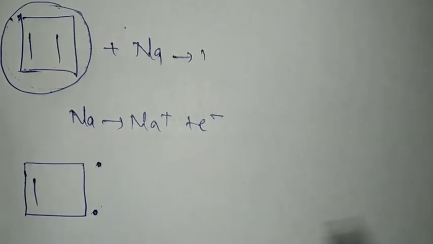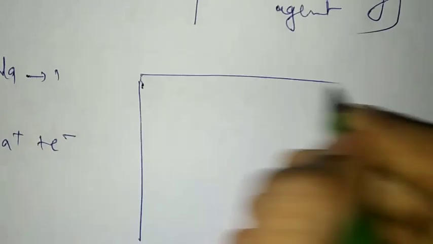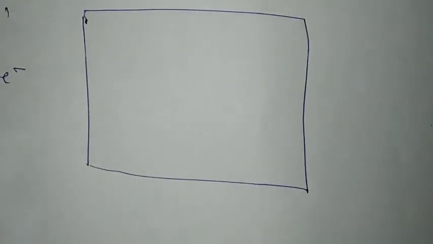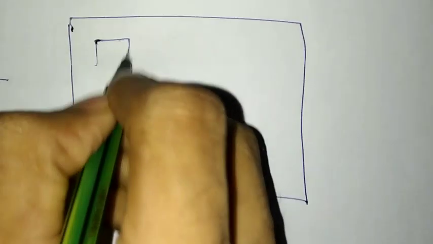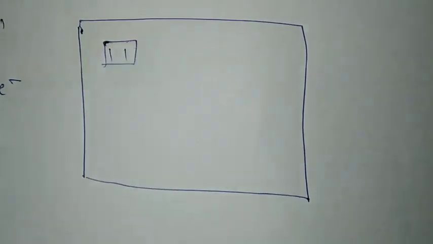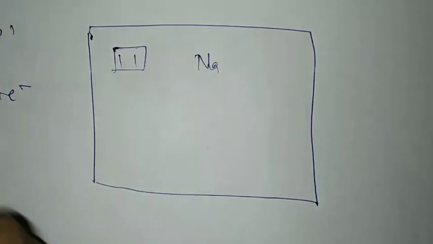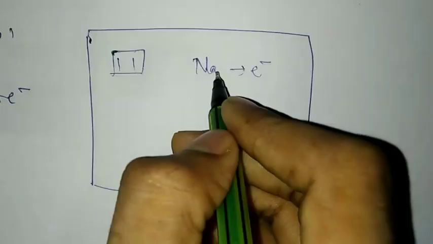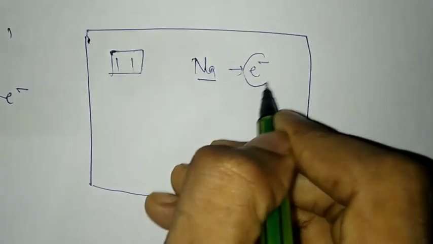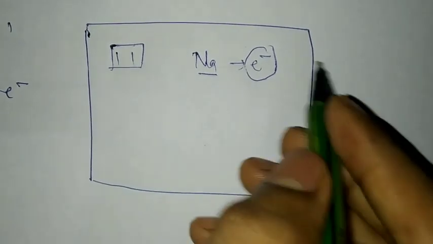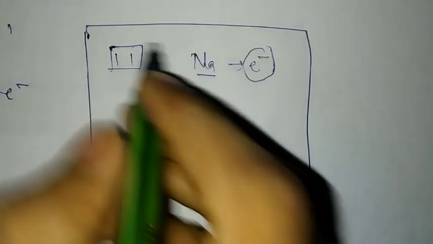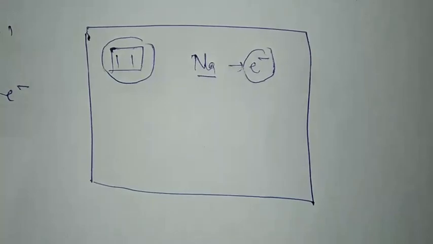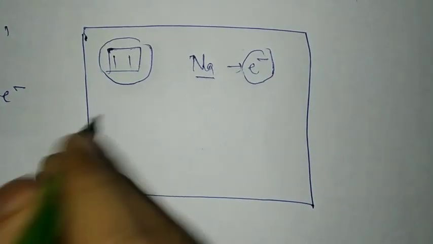So if I consider a reaction chamber, in the reaction chamber there will be cyclobutadiene, there will be sodium, and for each sodium there will be an electron. Since sodium is losing an electron, and in this reaction chamber only cyclobutadiene is left, anyhow it is going to gain the electron.